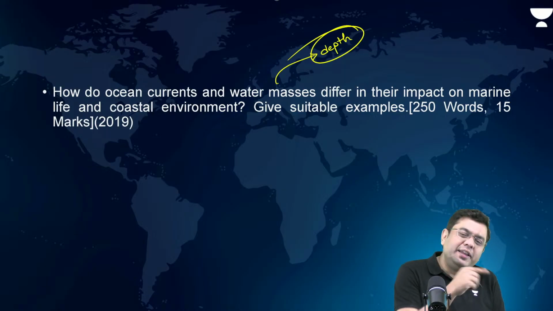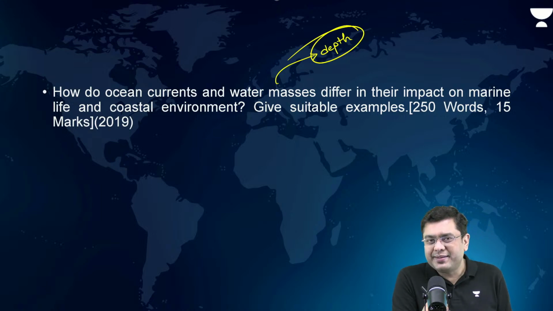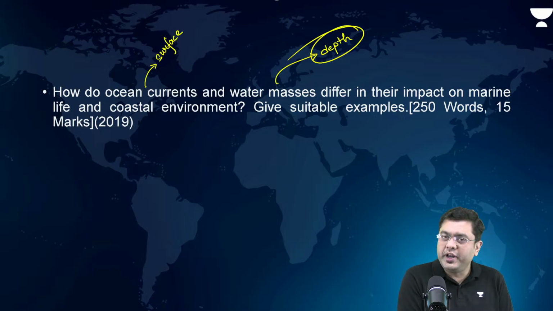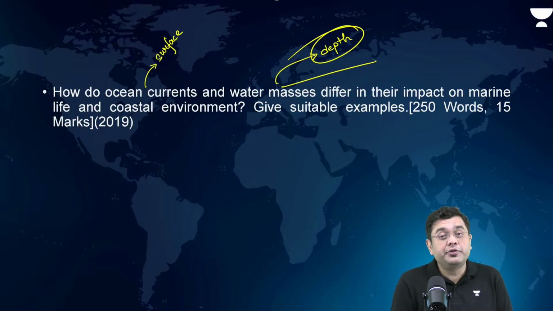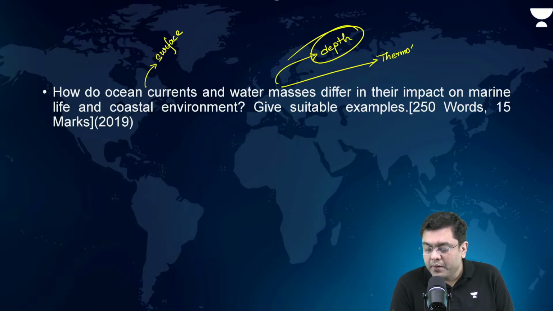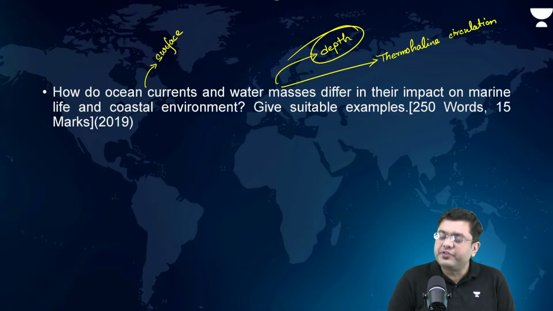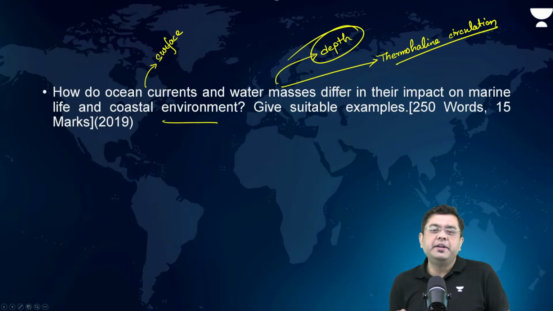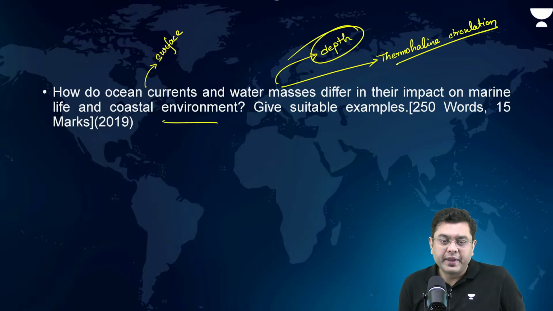Now, what is the role of these water masses? Ocean currents are experienced on the surface, in the surface circulation, while water masses are associated with the deeper thermohaline circulation. Now, what is the role of this thermohaline circulation in the impact on the coastal environment and overall on life?